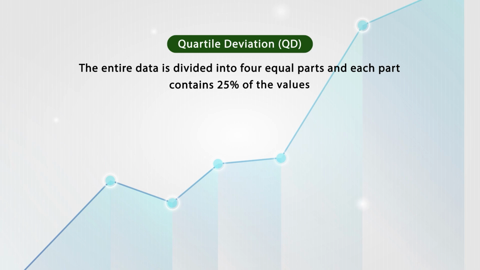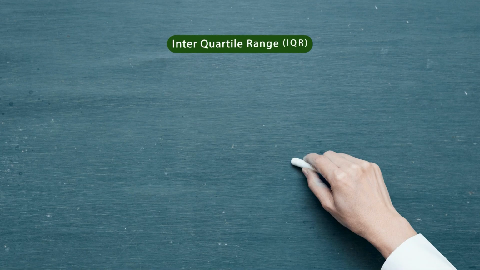The entire data is divided into four equal parts, which are called quartiles. Quartile means 25%, and each part contains 25% of the values. By using this data, we try to identify the quartile deviation. To understand the quartile deviation, let me discuss another important point here, which is called the interquartile range.